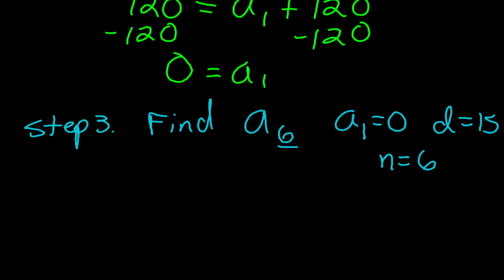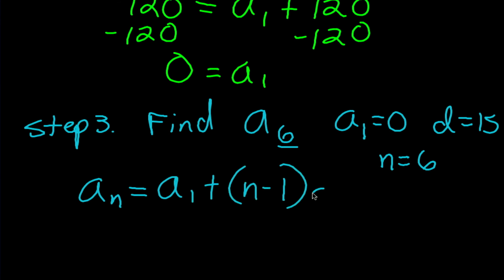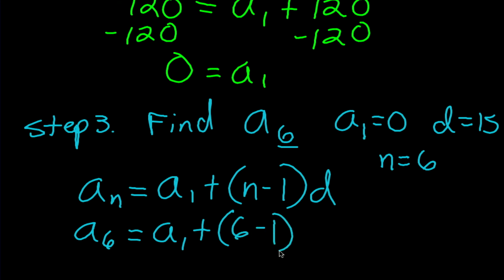So we go back to our common formula, which was a sub N is equal to a sub 1 plus N minus 1 times D. And now we just substitute in everything that we know. So we know that N is going to be equal to 6, so a sub 6, the 6th term, which we're trying to find, is going to be equal to the first term plus N, in this case, which is 6, minus 1 times our common difference, which is 15.